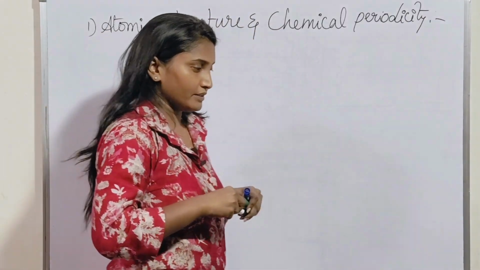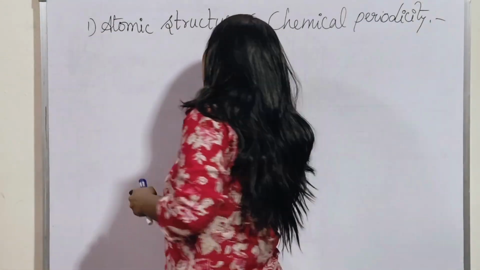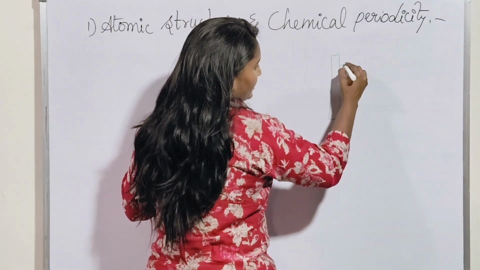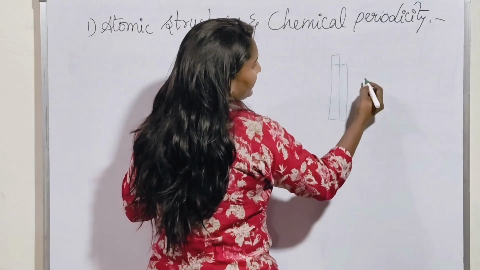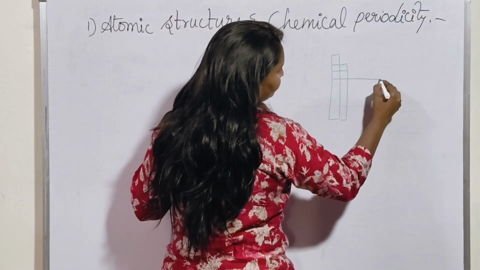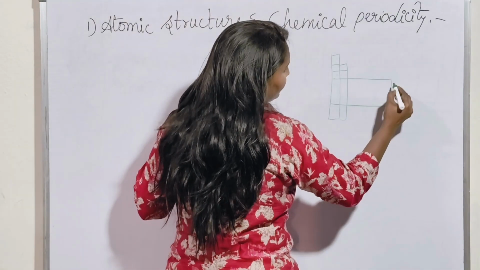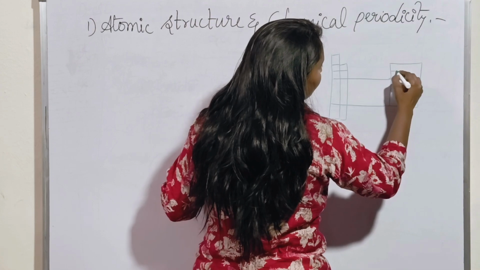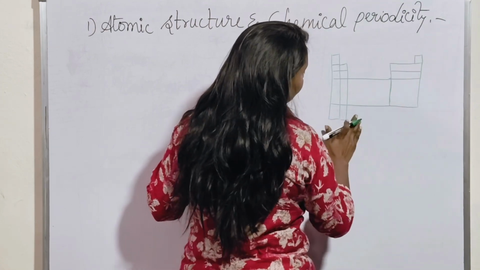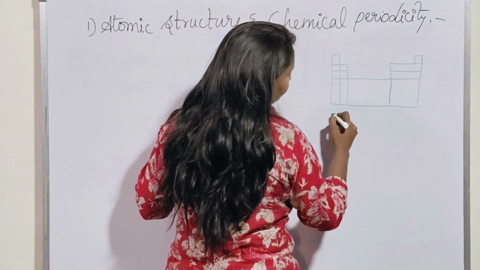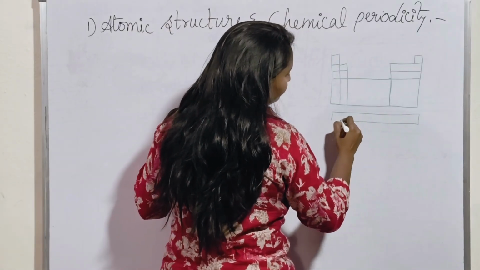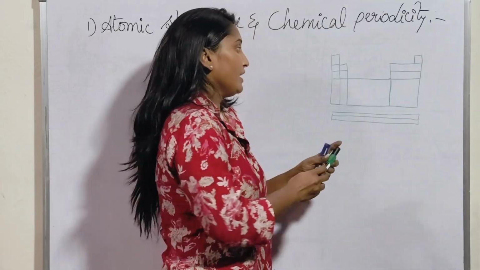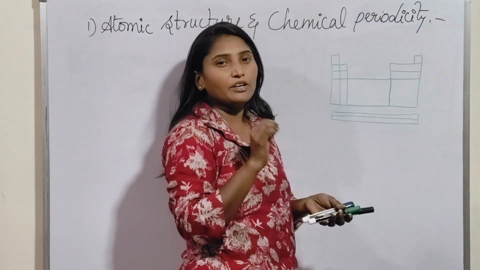Already know that. If you see the outline structure of the periodic table, if it is the S block, then the D block will come in the middle and the P block will come afterwards, right? This is the outline structure of the periodic table. And these we will call according to groups and periods only.